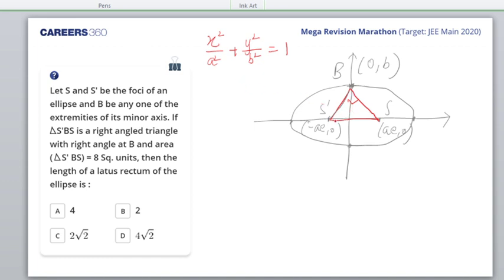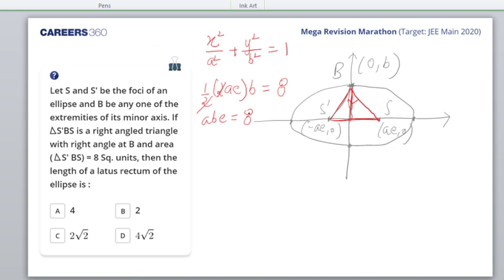One, that SS' is the base and this is the height. So it would be half into 2AE into B, and that is given to me as 8. So I get ABE as 8. This is one I can find out.